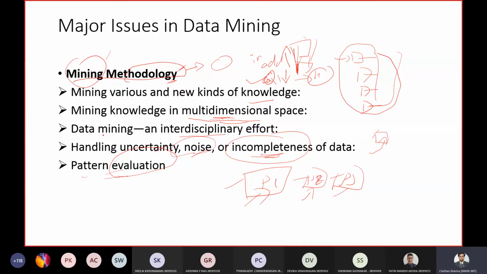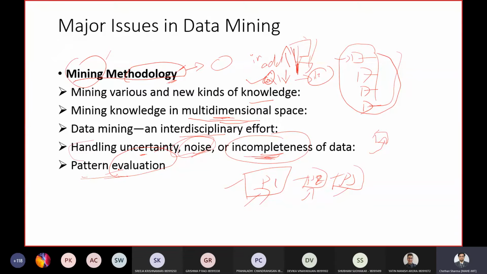And as I told you, data mining is an interdisciplinary effort. It's not just an effort for one particular domain. So it should be able to handle even interdisciplinary data. And these are quite obvious. There will be a few noises. There might be some incomplete data. There are uncertainties which you have to solve before using the data for a particular application.